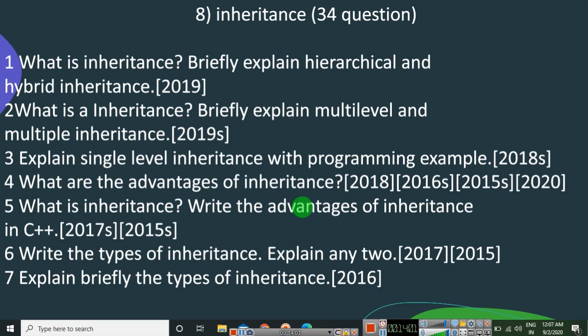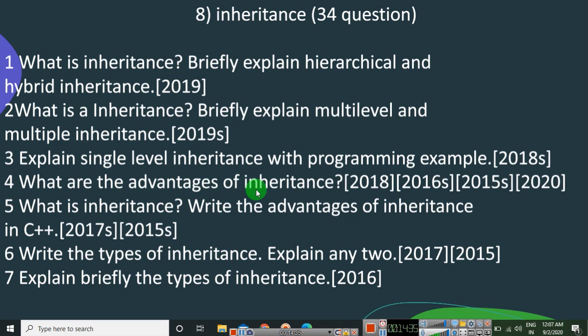So you can compare and study. Here you have to explain what is inheritance, and you need to explain multi-level inheritance and multiple inheritance, that was asked in 2019 supplementary. Then they have asked to explain single inheritance with a program as an example, and you have a question on inheritance in your programs too. So that program you can write here and explain, that was asked in 2018 supplementary.